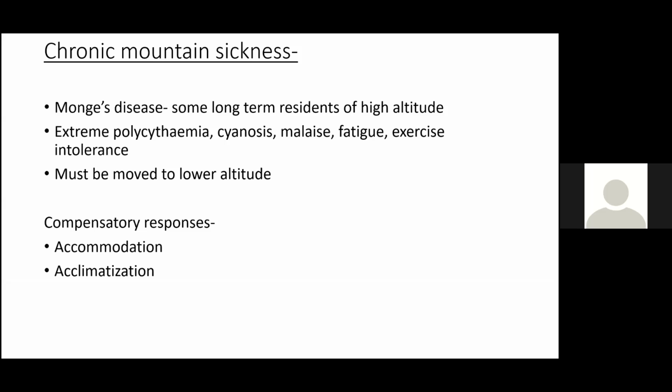Then high altitude physiology, like what happens at high altitude, effects of hypoxia, and three syndromes. What are they? High altitude pulmonary edema, acute mountain sickness, and chronic mountain sickness. Okay.